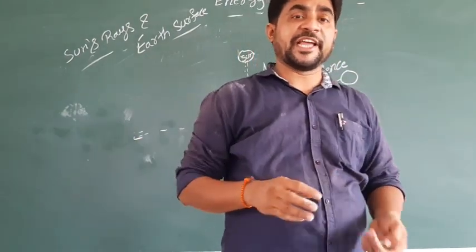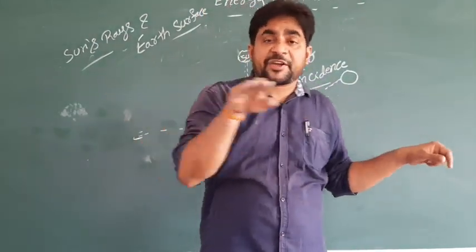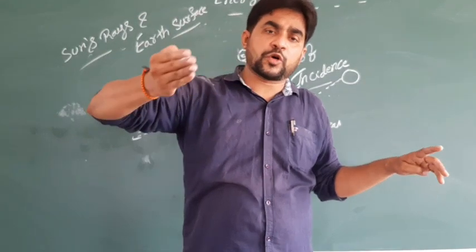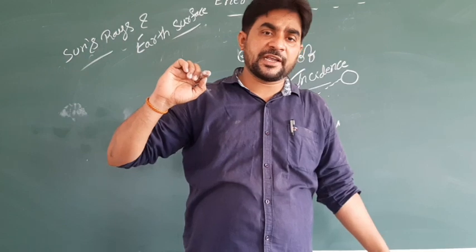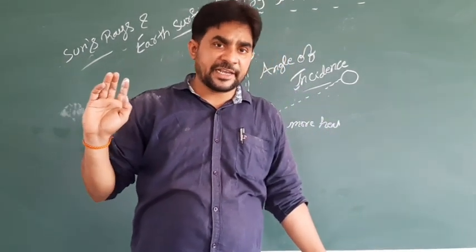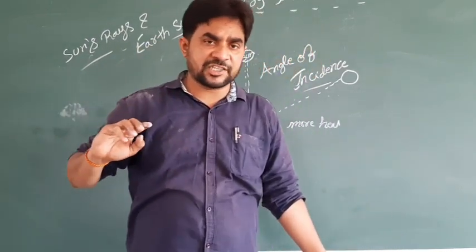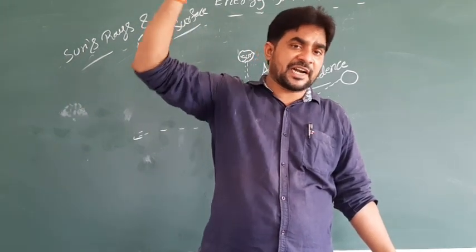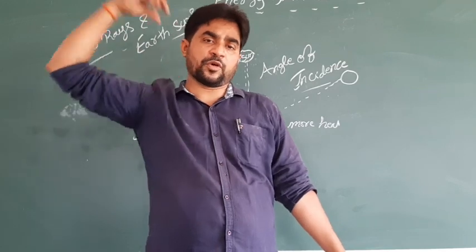In your textbook they have given a table, and also a picture, particularly taking as an example the equatorial regions and also the polar regions. Equatorial regions means the areas on both sides of the equator, because we know that 0 degree latitude is called the equator. Both sides of the equator are called equatorial regions, and above 66.5 degrees, north and south, are called polar regions.